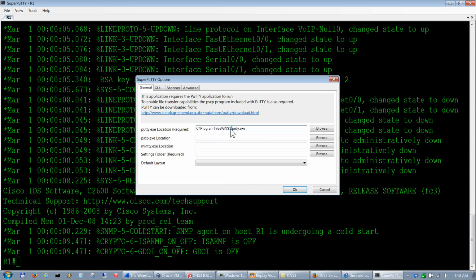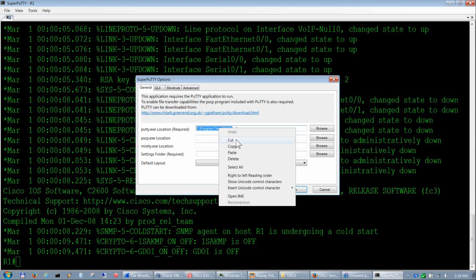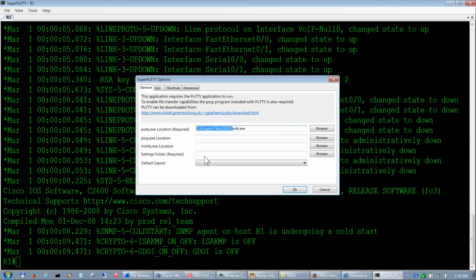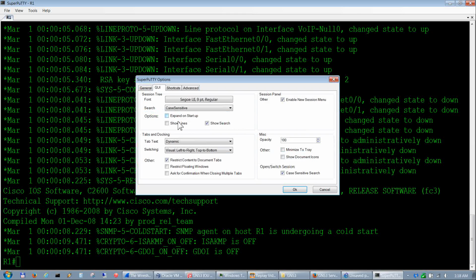Then you want to copy this, and also put this down here. You don't need to put putty, just the settings folder for their path. If you don't have those, which are required, it won't let you make changes in here, or at least it won't save them.